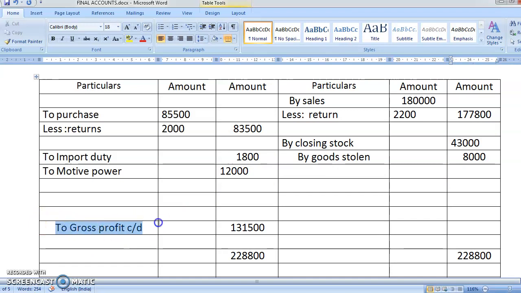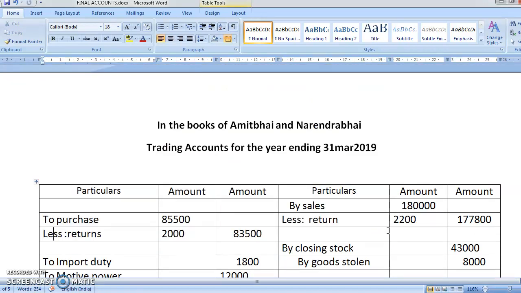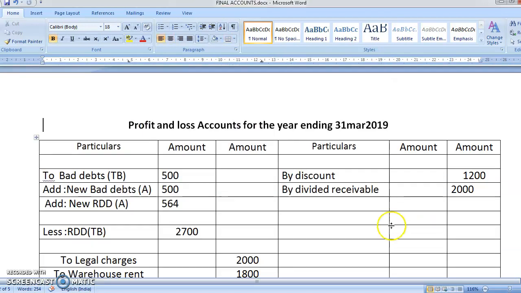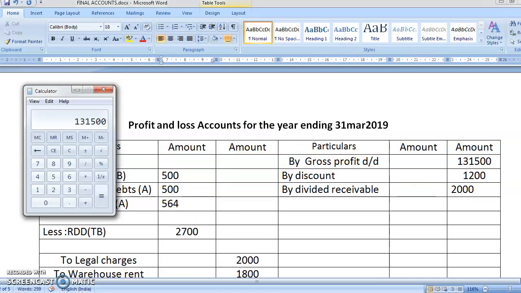Now this will be transferred to the profit and loss account. It is on the credit side here, so it will come on the debit side of the profit and loss account. Okay, here you will write: by gross profit brought down. Are you getting me? It is brought down. Gross profit brought down 1,31,500. Now the total here. Now only one total is left, students. First we'll do this one. First you have to check whether you have done all the internal totals or not. So 500.